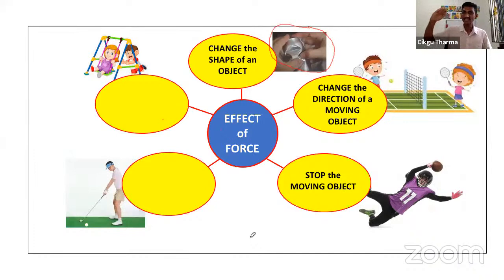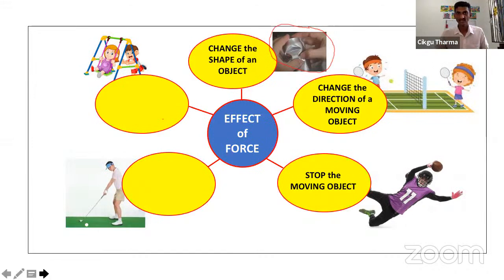So when the car is moving and the driver applies force to the brake, what happened to the car? The car slowly stops moving. So force can stop a moving object.